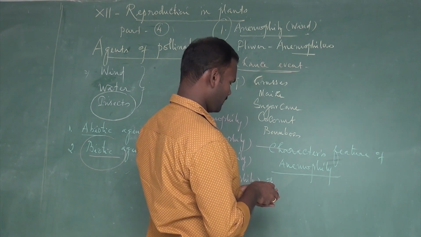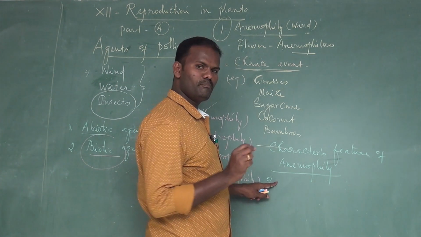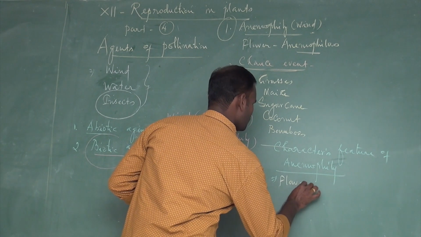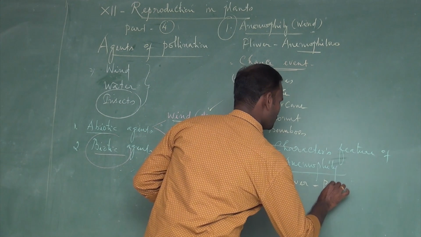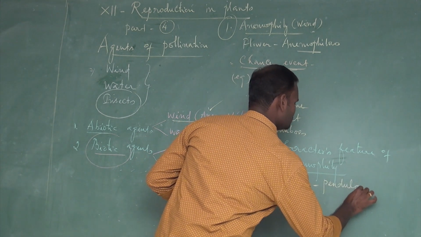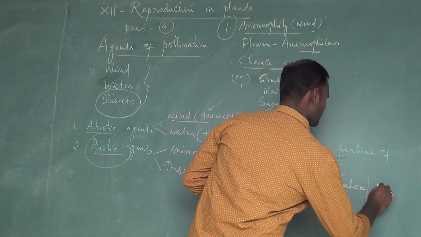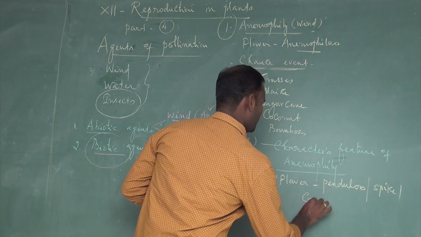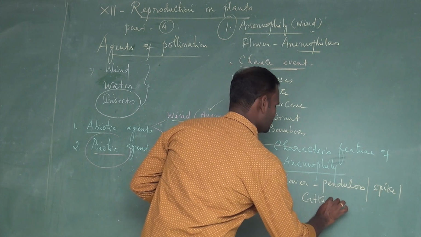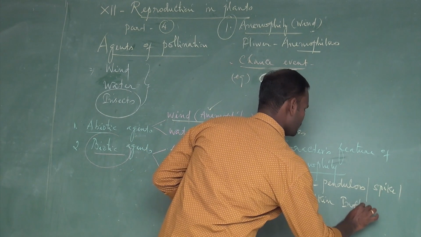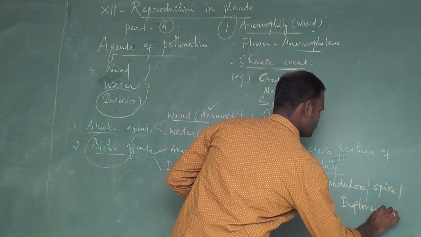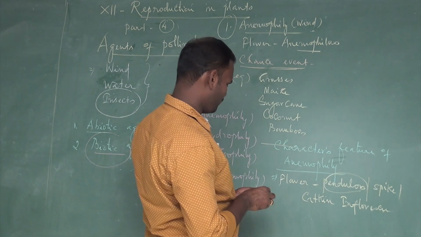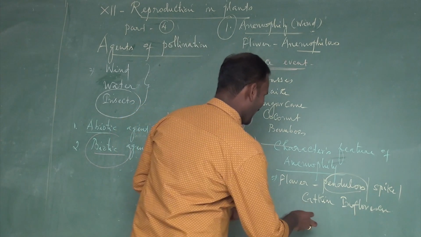The first, actually, flowers are produced pendulous inflorescence. Pendulous, spike or catkin inflorescence. Then what do you mean by pendulous inflorescence? The inflorescence actually hanging down.